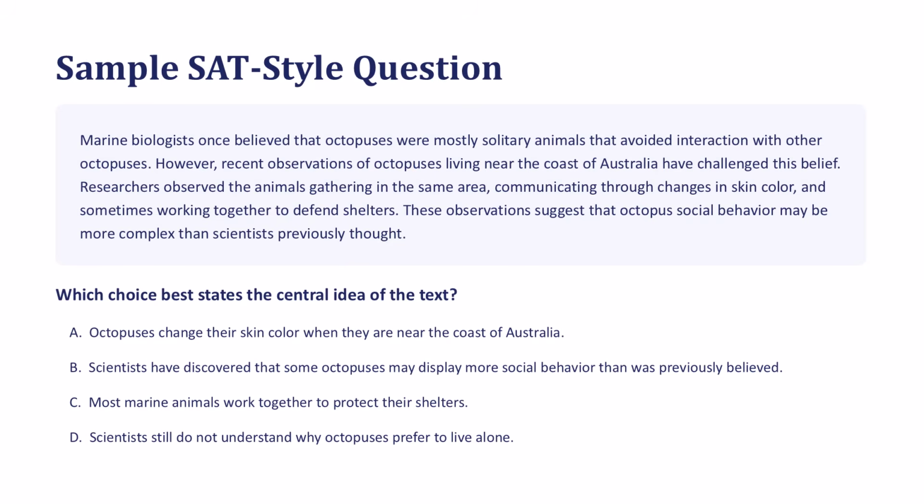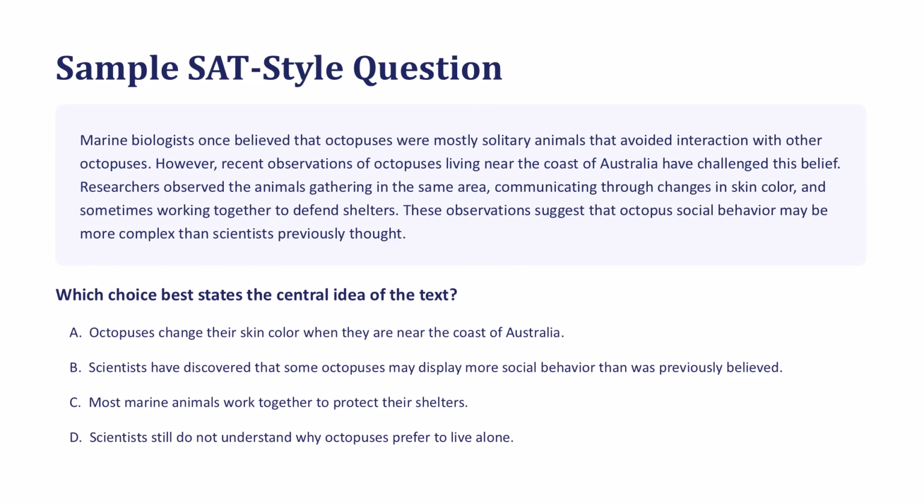Marine biologists once believed that octopuses were mostly solitary animals that avoided interaction with other octopuses. However, recent observations of octopuses living near the coast of Australia have challenged this belief. Researchers observed the animals gathering in the same area, communicating through changes in skin color and sometimes working together to defend shelters. These observations suggest that octopus social behavior may be more complex than scientists previously thought.